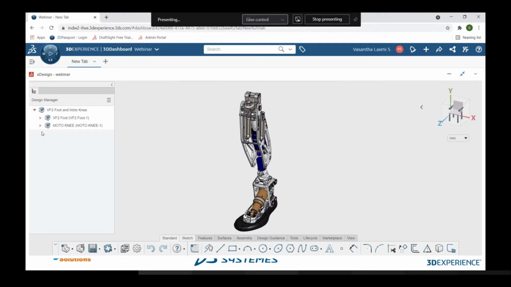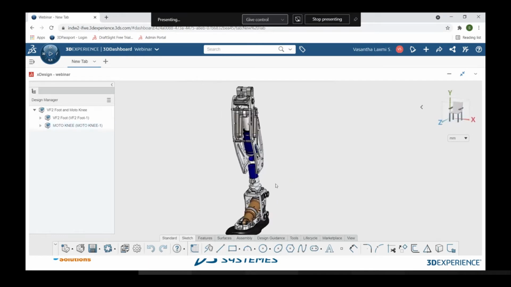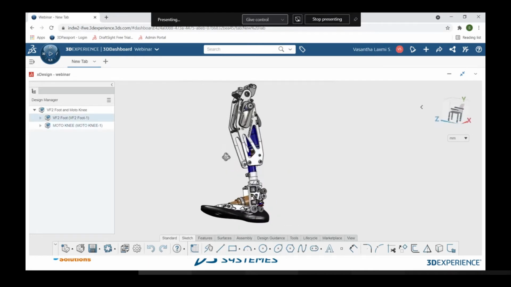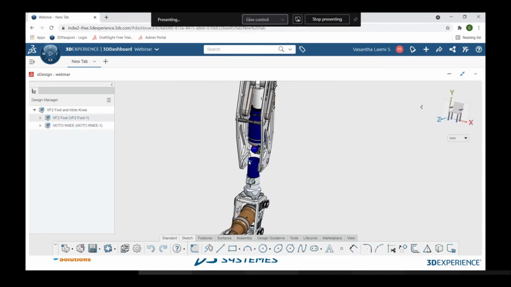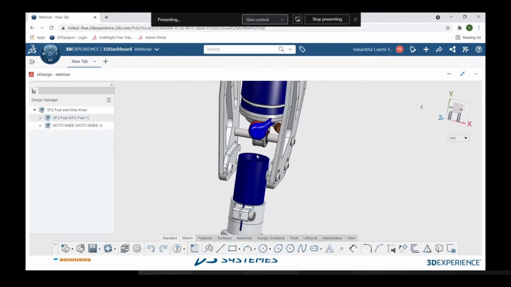So you can see here, this is one sub assembly called VF2 foot, and another one is the top sub assembly Motoni. When you clearly observe, these are the two different sub assemblies which have been connected, which are assembled over here. So when you just look over here, you can see some component is missing, which connects these two sub assemblies.